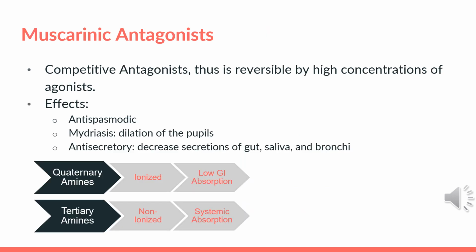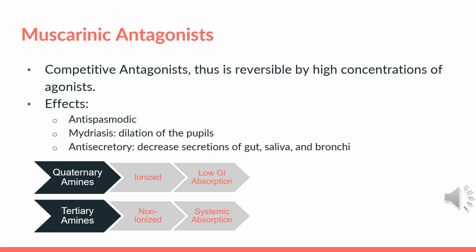Firstly, we're going to start with the muscarinic antagonists. They are compounds with high affinity to the muscarinic acetylcholine receptors and have no intrinsic activity by themselves. They act competitively, meaning that their effect can be overcome through the administration of muscarinic agonists or acetylcholine. They have various effects, including an antispasmodic effect, meaning that they can be used to relieve smooth muscle spasms. There should be an important distinction here between smooth muscles and skeletal muscles. Here they're working on smooth muscle relaxation.